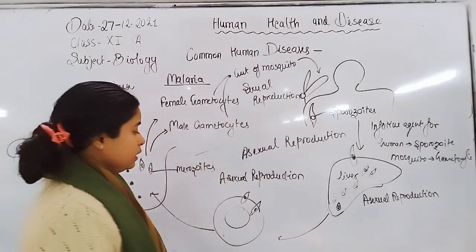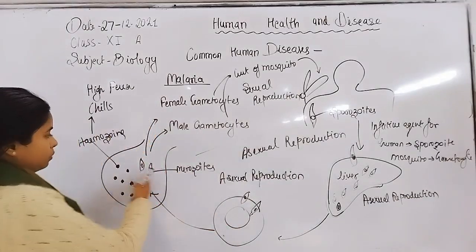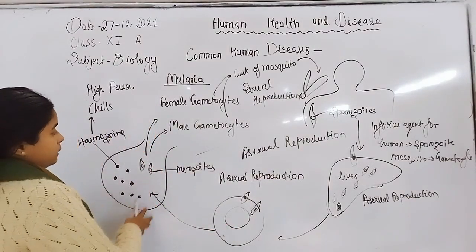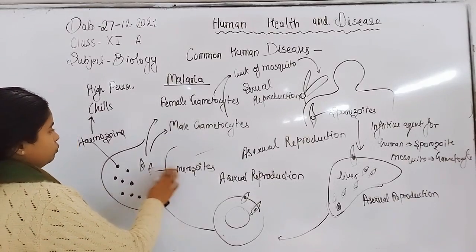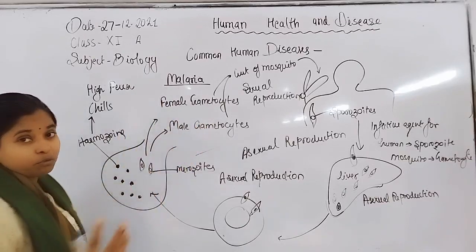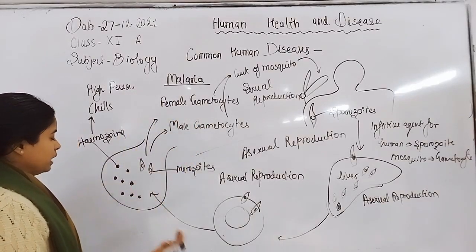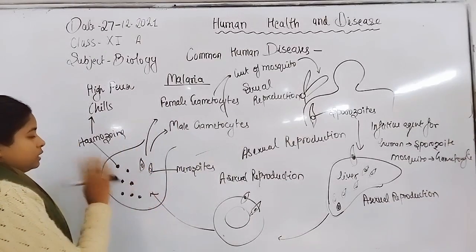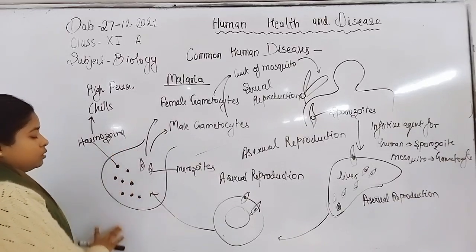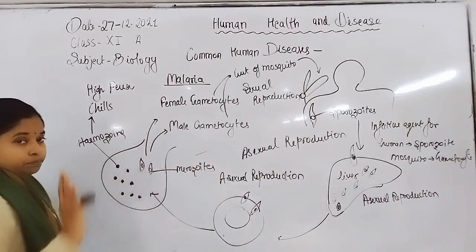Or when they infect the RBCs, they again reproduce and increase their number, and also form the hemozoins, which are a toxic substance that creates toxicity in the human body, through which the symptoms arise. These symptoms are chills and high fever, and sometimes vomiting also occurs in that human. This is initiated by the hemozoins released by the ruptured RBCs, or formed by